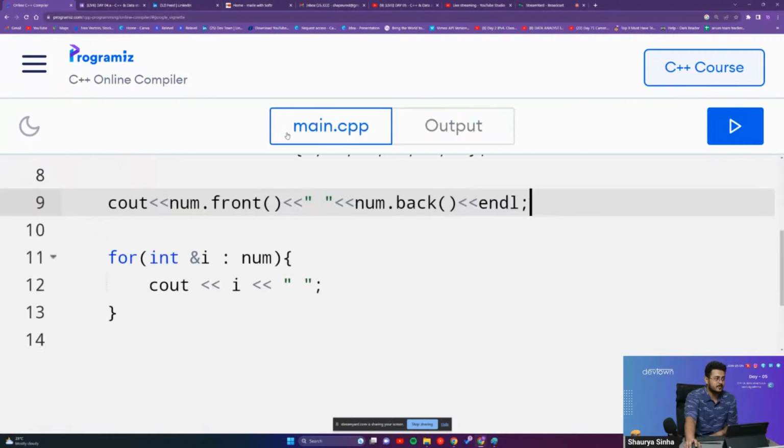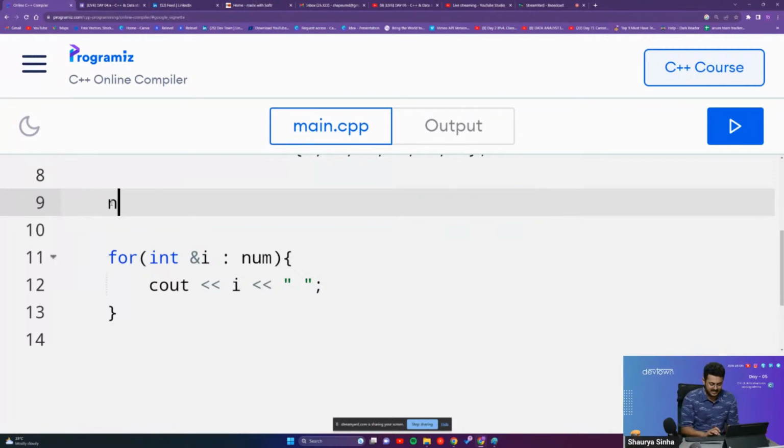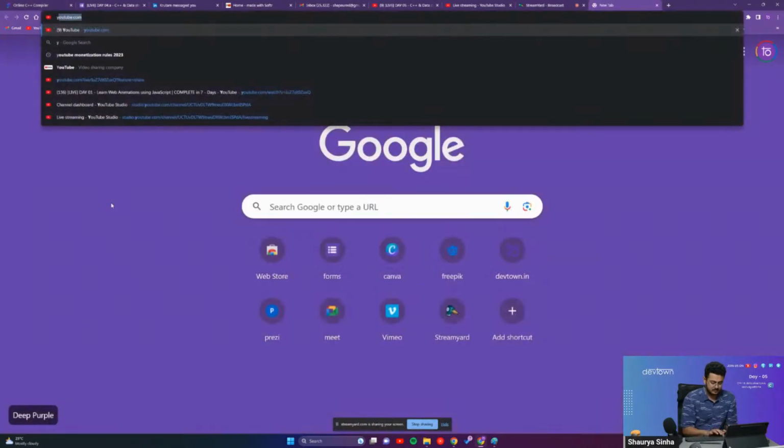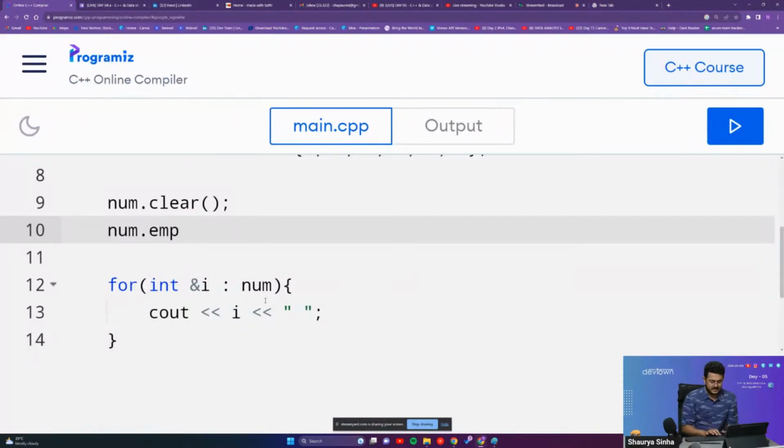Now we have just learned about num.clear, right? There is another attribute that, because we all speak English, we sometimes get confused between the two. That is num.empty.